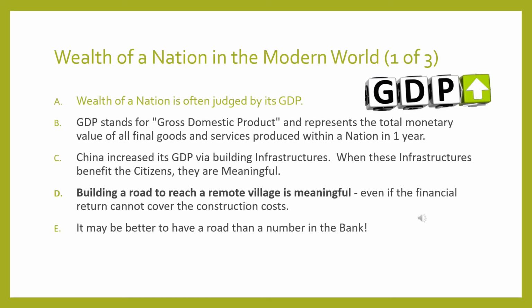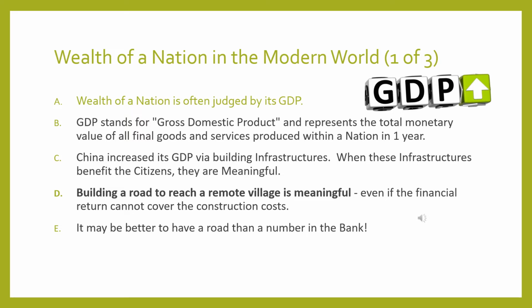Wealth of a nation in the modern world, one of three. A. Wealth of a nation is often judged by its GDP. B. GDP stands for Gross Domestic Product and represents the total monetary value of all final goods and services produced within a nation in one year.